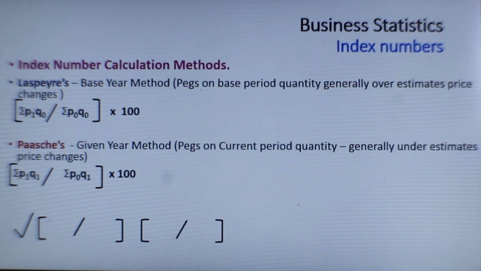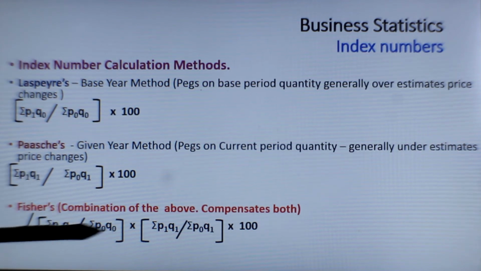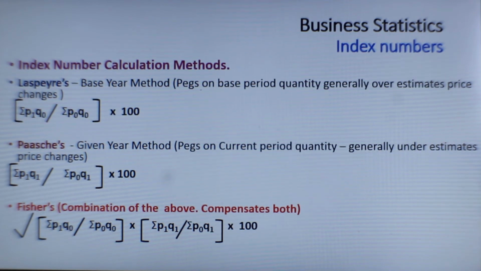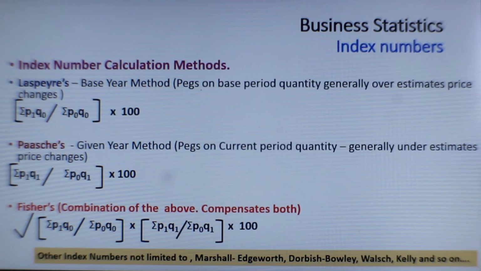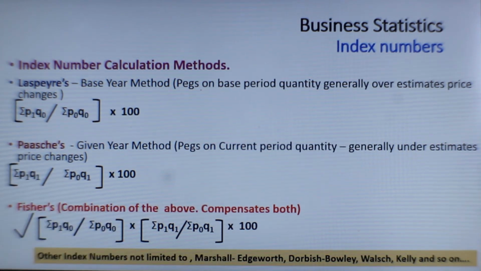It is sigma P1 Q1 over sigma P0 Q1, times 100. And the third one is Fisher's index, and that is a combination of these two, and under the root both are put together and you get the number. In fact, of the three, Fisher's is considered to be more useful because it balances both Laspeyres' and Paasche's index numbers. It's not limited to these three alone. There are several other indices also developed by other statisticians which are also used widely. But most prominently and frequently used is Fisher's index.